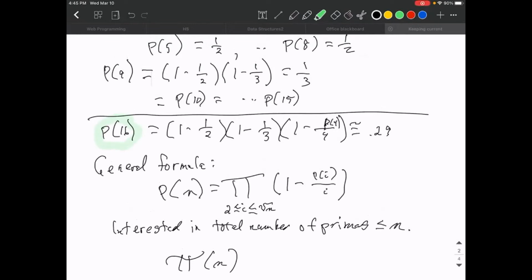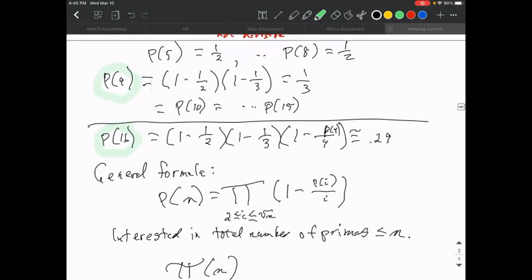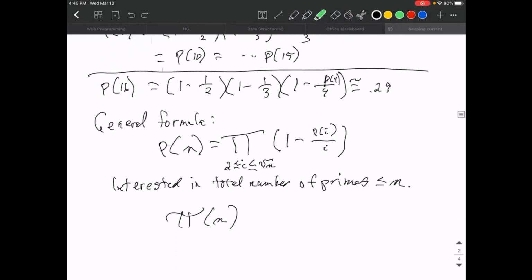And so I can add that to the probability that 9 is prime times how many elements have that same probability. There's 7 of them. And the same thing for probability that 4 is prime, and the same thing for probability that 2 is prime. And I can keep a running total. And that can be done by the computer.